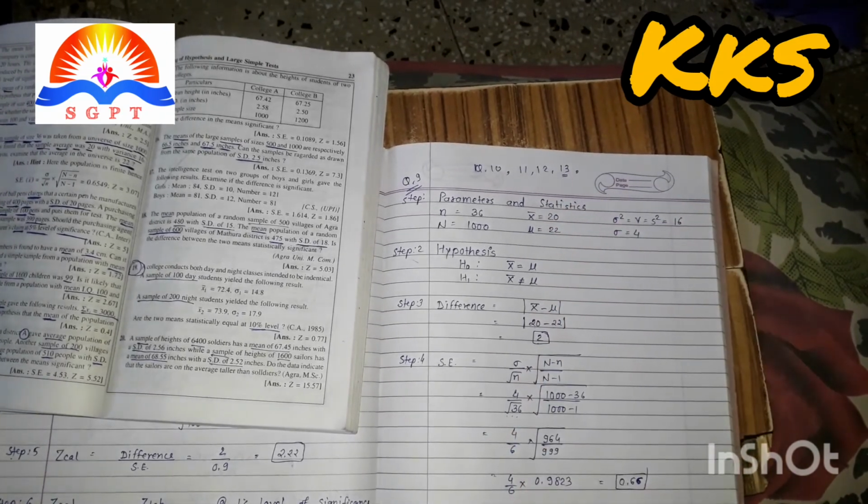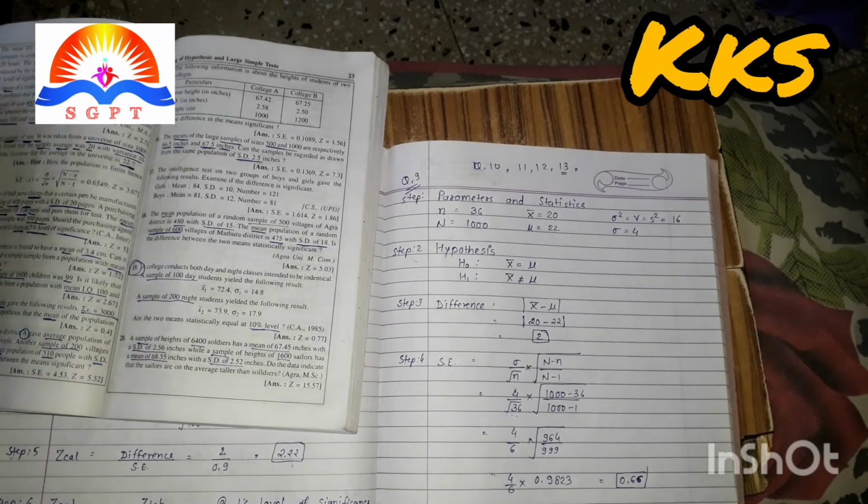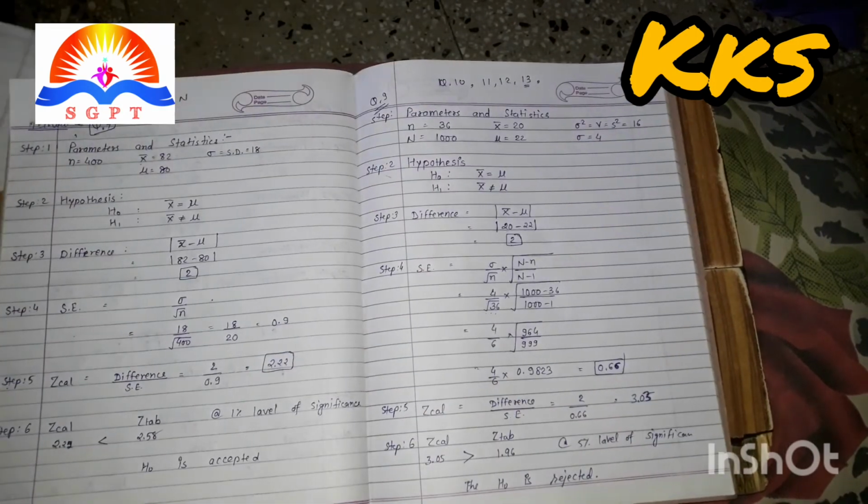Okay, 10, 11, 12, 13. These 4 sums are of this method. You can try.